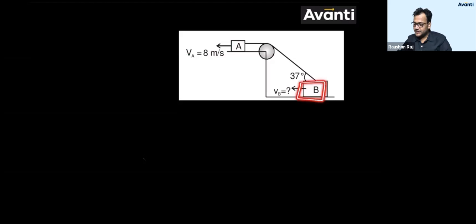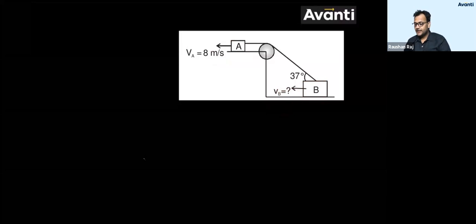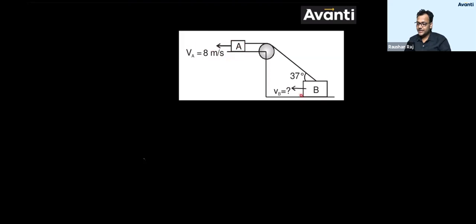देखो चलो, this block A is going left with 8 meter per second. Correct है विश्वा? If B is going left with some velocity VB, we need to find what will be that velocity. So when we have given velocity 8 meter per second to A, we have to find what will be the velocity of B in leftward direction.